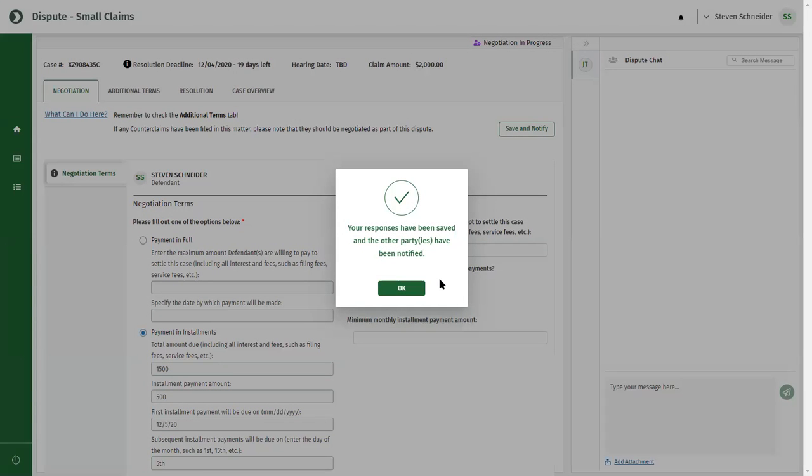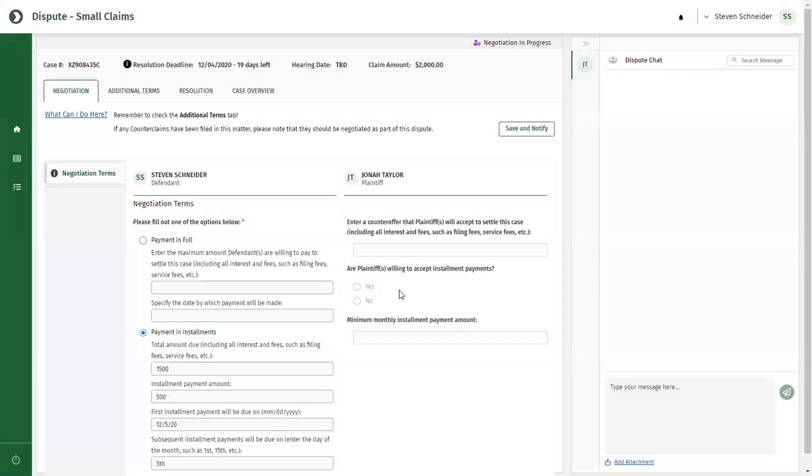The other parties are notified via email and/or text that you've updated your negotiation terms. To send a message to the other parties, use the chat area on the right. Type your message in the message box at the bottom of the chat area and click the Send button. Once you've entered your text, click the Send icon. The plaintiff will see your chat message.